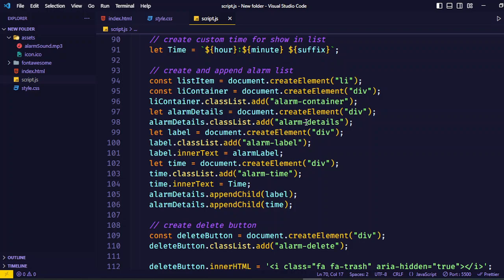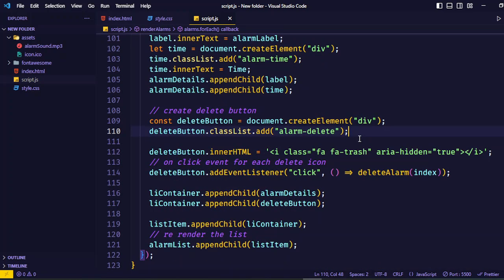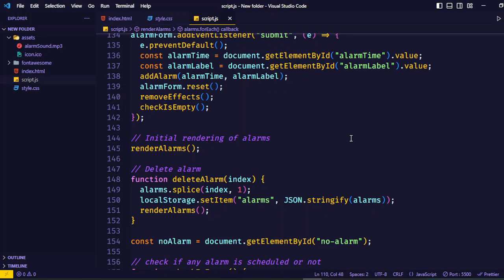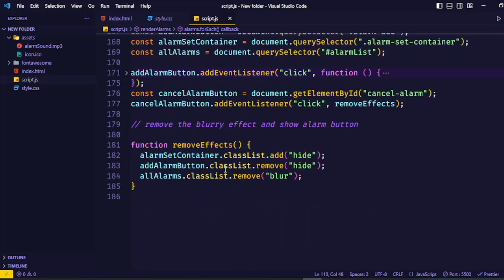This is the delete button where we can delete an alarm, and while creating an alarm we are using local storage to store our alarms. Here is the remove effects.